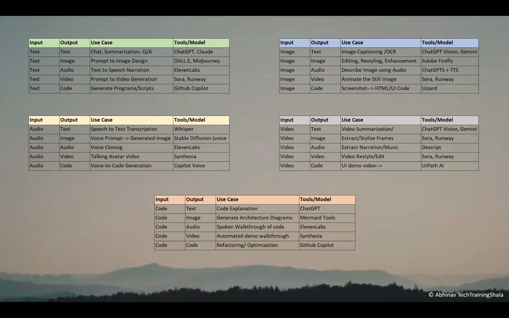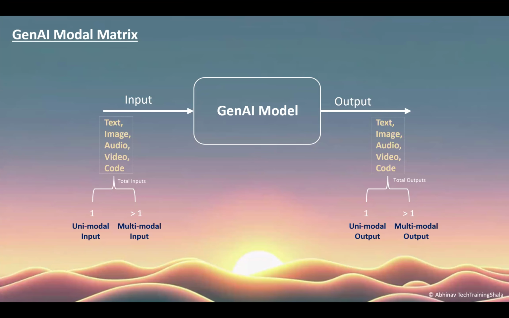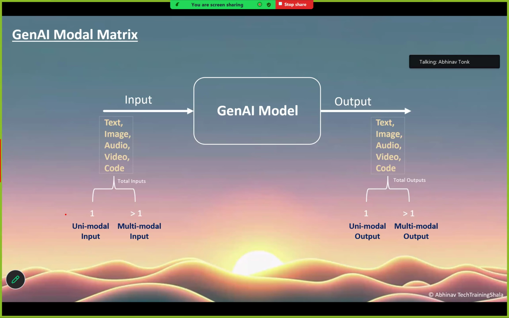See here, the data is only one, right? You are just giving the text. You are just giving the audio as the input. You are just giving the code as the input. You are just giving video as the input. You are just giving image as the input. So that's what this particular category says. Whatever we have seen in the previous slide is the unimodal input. Unimodal means just one type of data we are providing as an input.